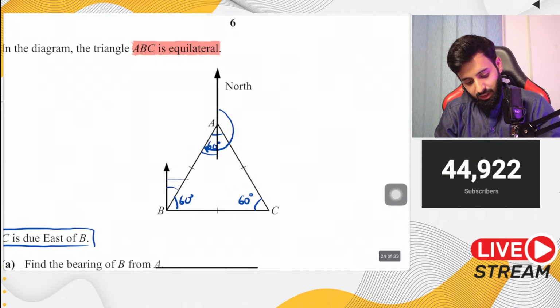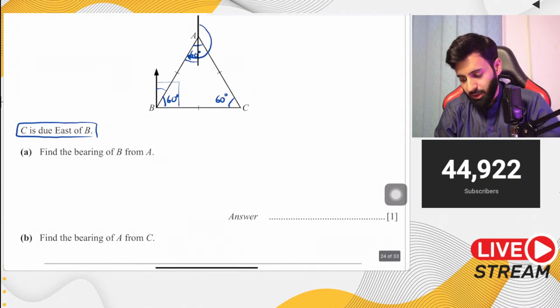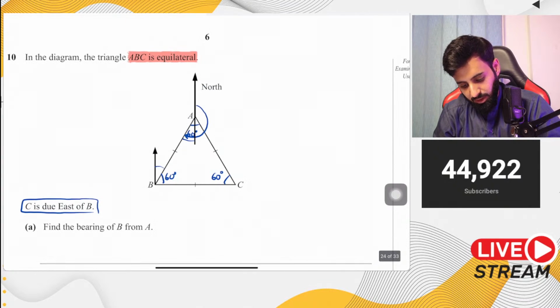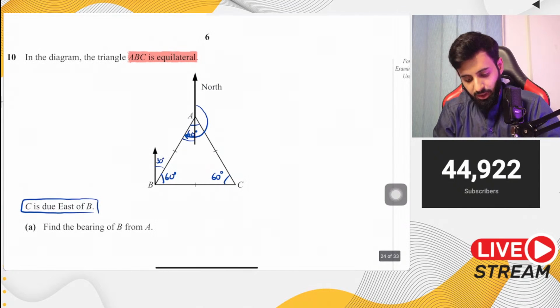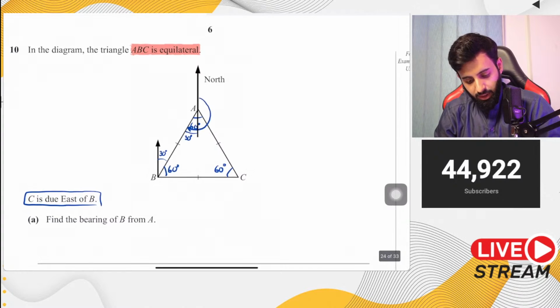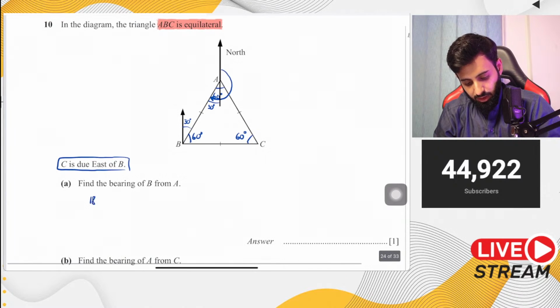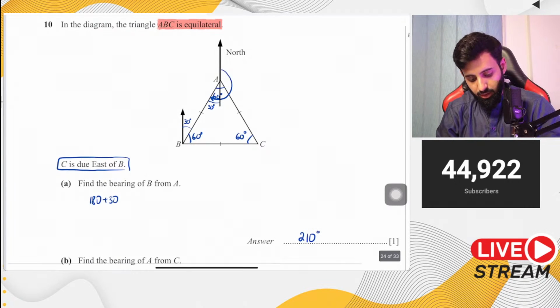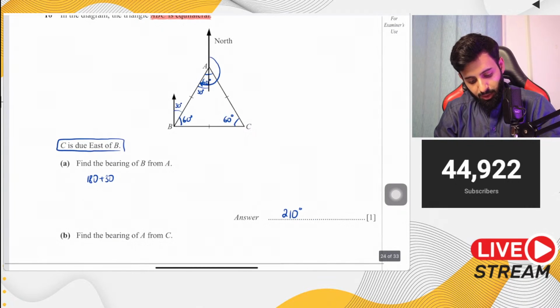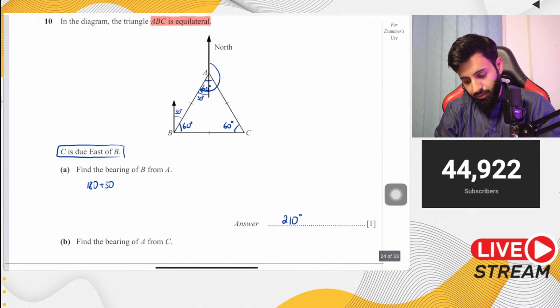And since the question says that C is due east of B, that means this is going to be a right angle, which means that this will be 30 degrees and this will also be 30 degrees. Now you can find out the angle. It's going to be 180 plus 30 degrees, which is equal to 210 degrees. And there you go. Then in order to do part B, it says find the bearing of A from C.